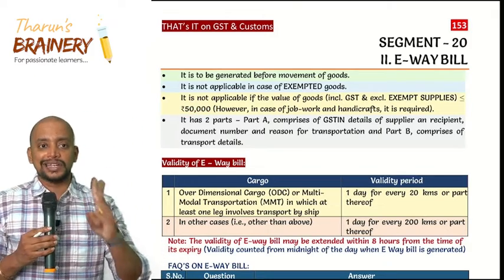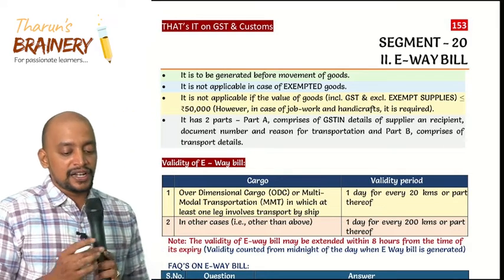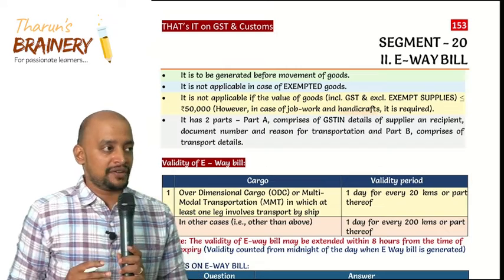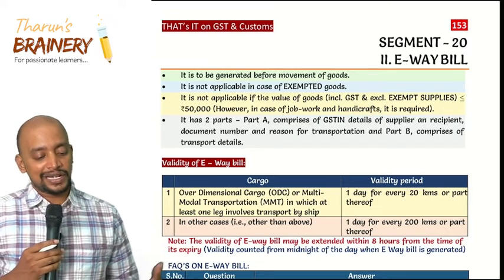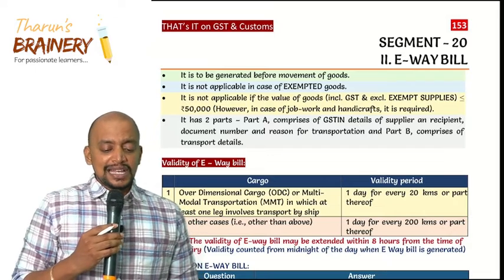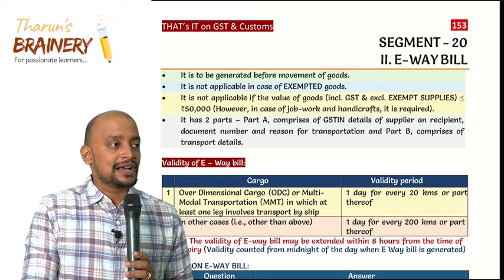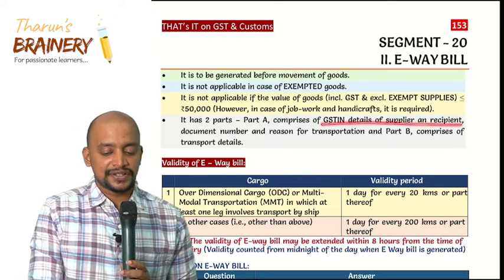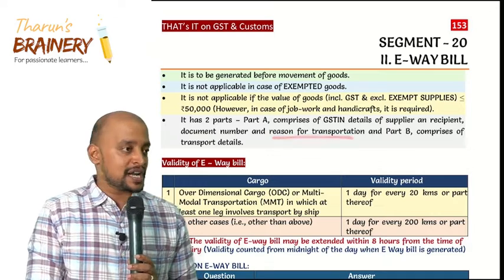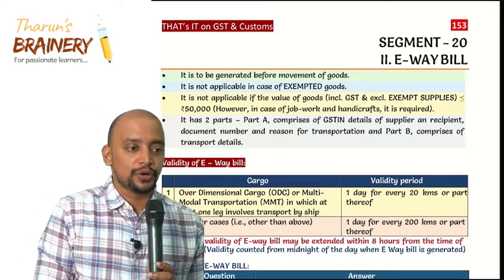However, in 2 cases, E-way bill is always required irrespective of the value. That is movement of goods under job work or movement of handicraft goods. Even if the value does not exceed 50,000, E-way bill is required. Then in E-way bill, there will be 2 parts. Part A comprises GSTIN and details of supplier and recipient, document number and reason for transportation, whereas Part B comprises transport details.